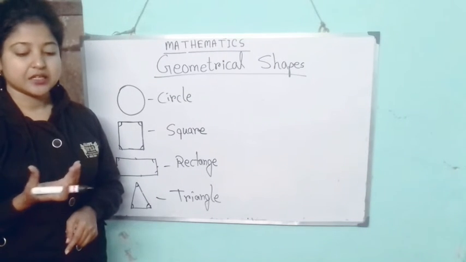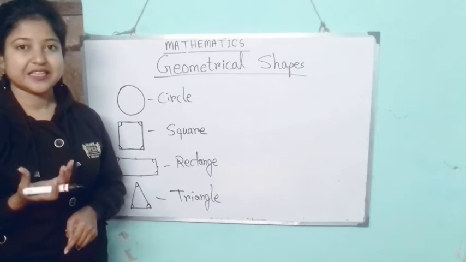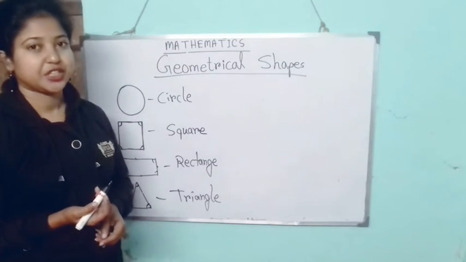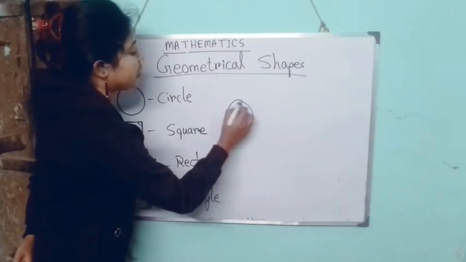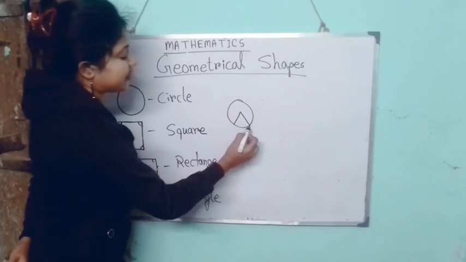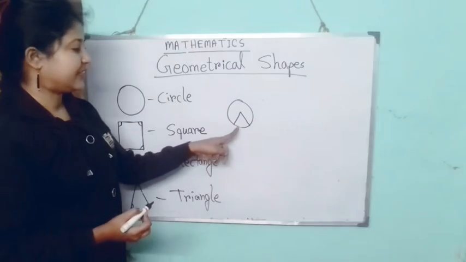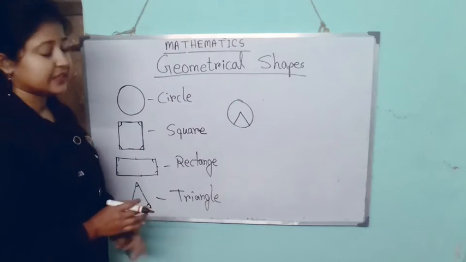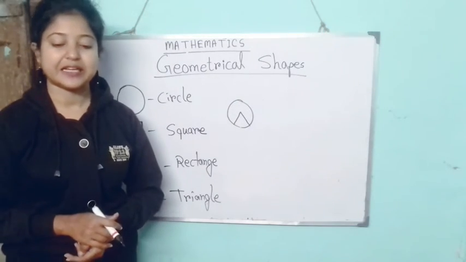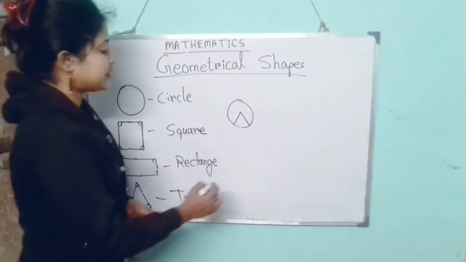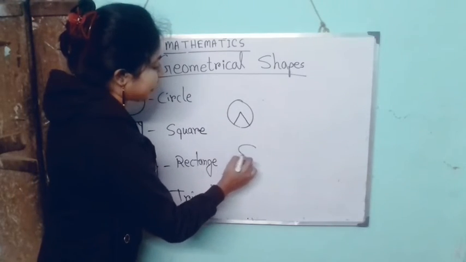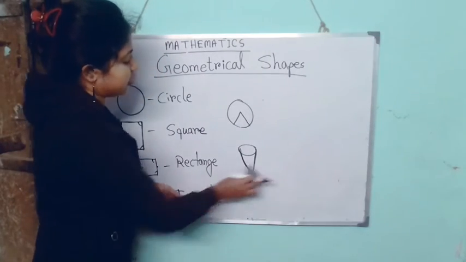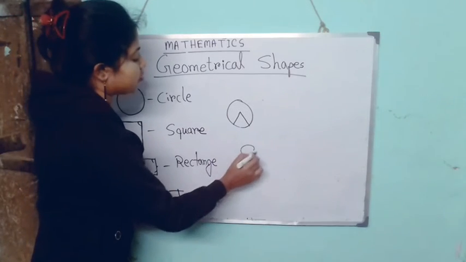You have seen the sandwich in triangular shape, right? And other things, that means when you cut a cake, there is a triangular shape. If you cut the cake, this is a triangular shape, right? You have seen ice cream cones. Ice cream cones are also triangular shape. Not actually triangular, but you can say that it has a triangular shape.